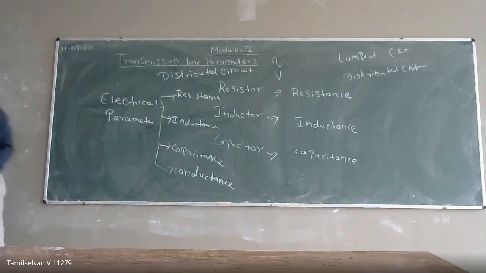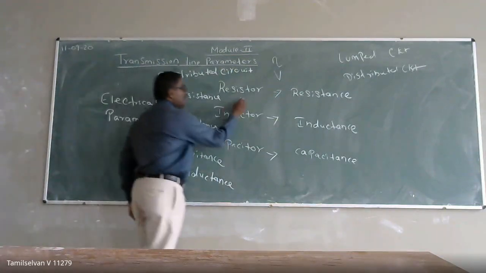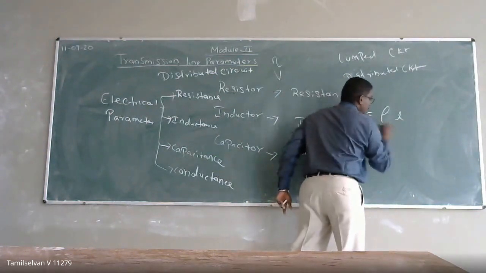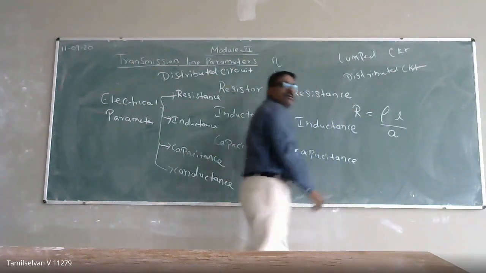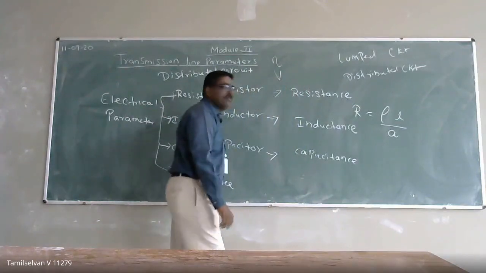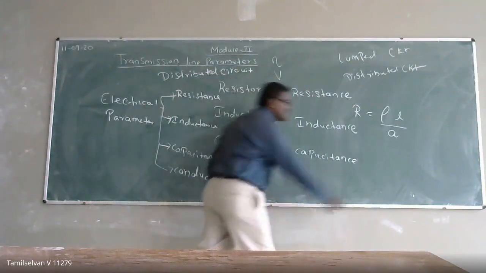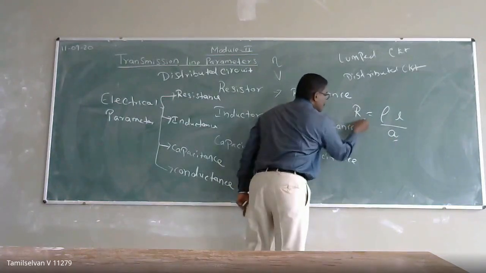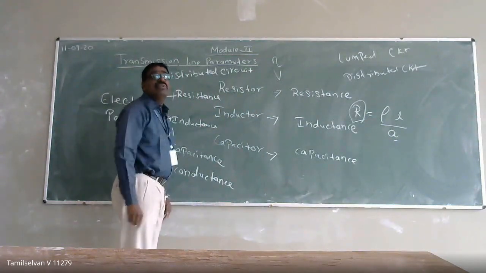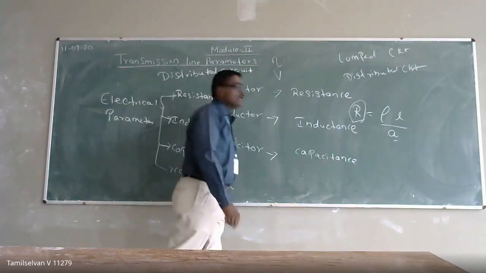The effective resistance in DC is R equal to rho into L by A, where rho is the specific resistivity of that material, L is the length of the conductor and A is the cross-sectional area. So your R depends upon rho into L by A, if there is uniform current density with constant temperature.